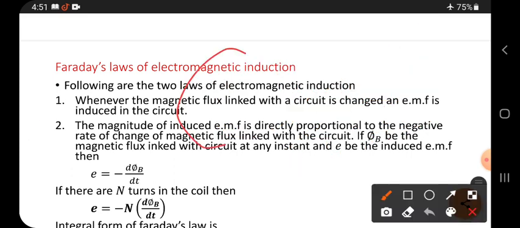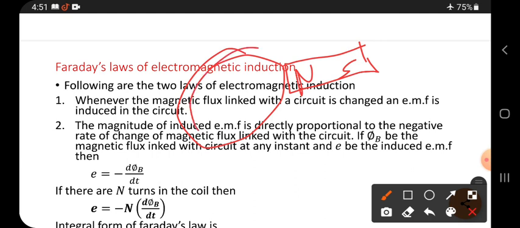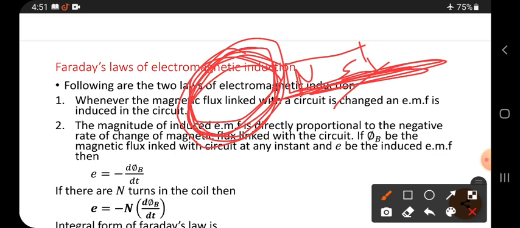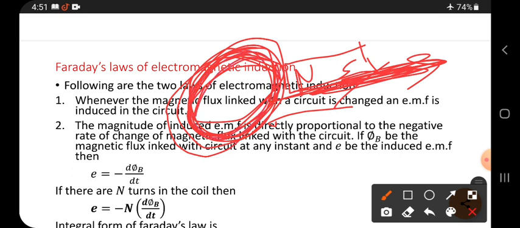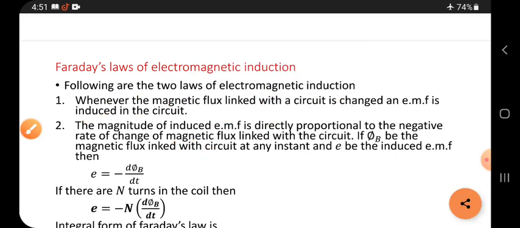Suppose you bring a bar magnet and keep it near the coil without changing its position, then you cannot get any induced EMF. When the bar magnet is moving towards and away from it, the number of linked fluxes also changes. Only when a change occurs in the magnetic flux will induced EMF be produced, otherwise induced EMF is never produced.